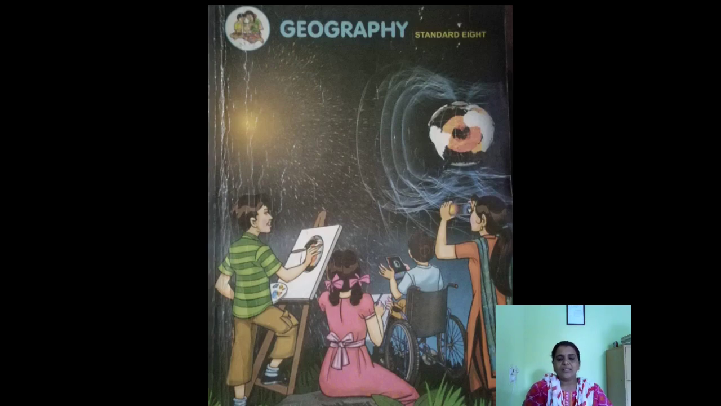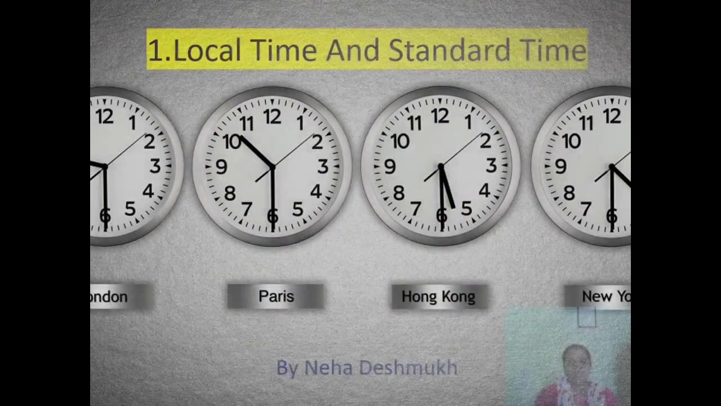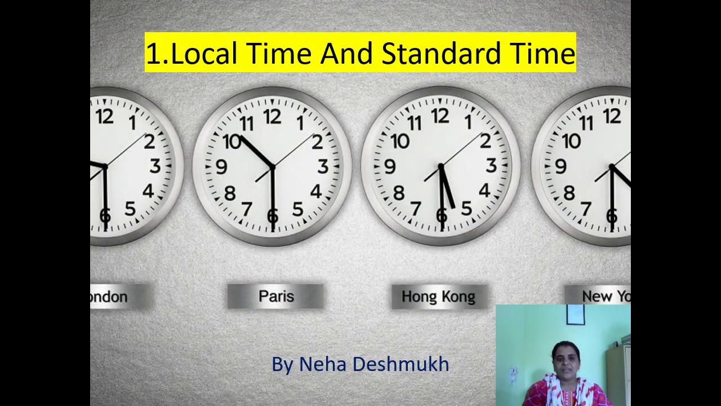Please students, take out page number 1. Your lesson number 1 is local time and standard time. In previous classes you have studied longitudes. If you remember about longitudes, there are 360 longitudes. We are going to find more information about longitudes.